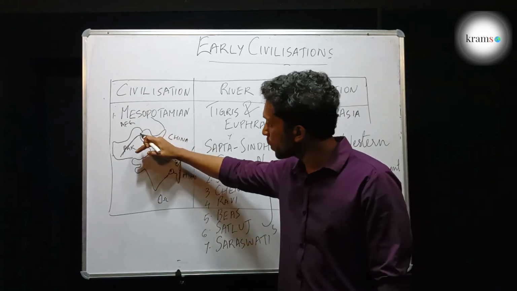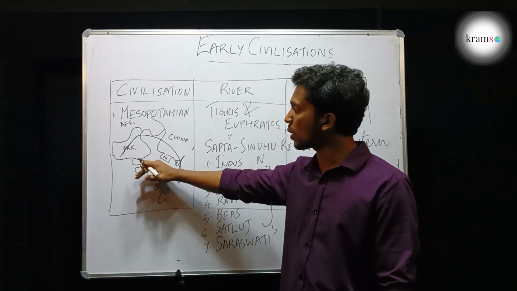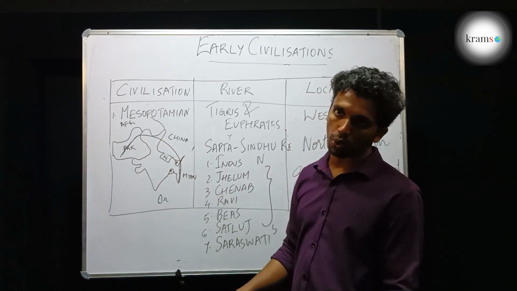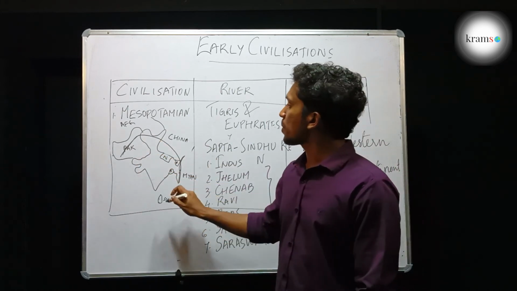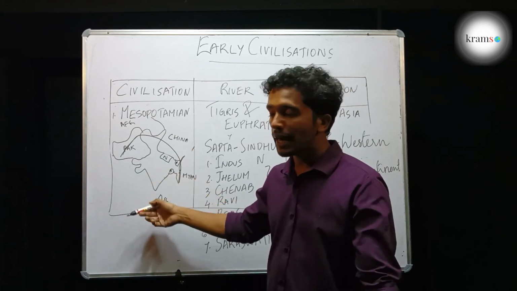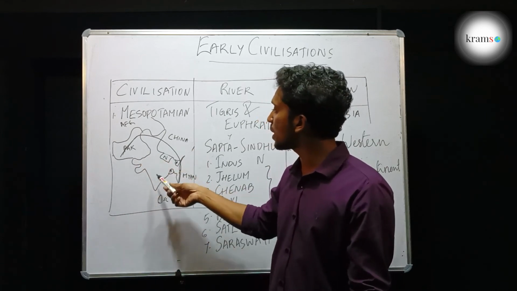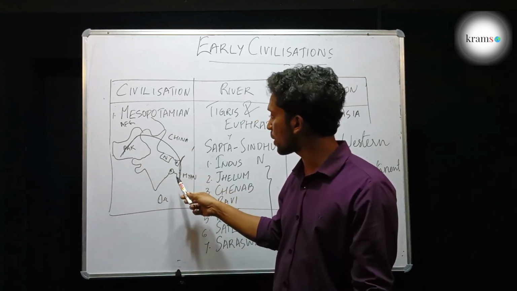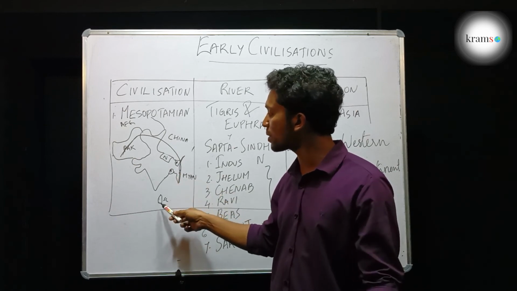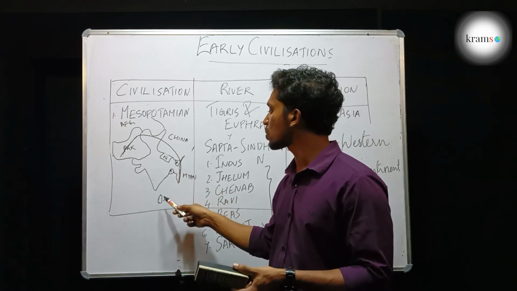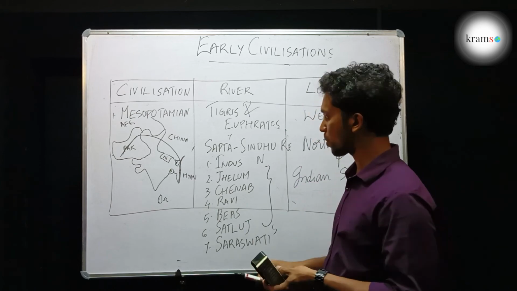And the portion beyond this to the southern side is called the Indian subcontinent. This is the Indian subcontinent, which has parts of Pakistan, India, China, Nepal, Bhutan, Myanmar, Bangladesh. Sometimes some scientists also consider Sri Lanka as part of the Indian subcontinent.